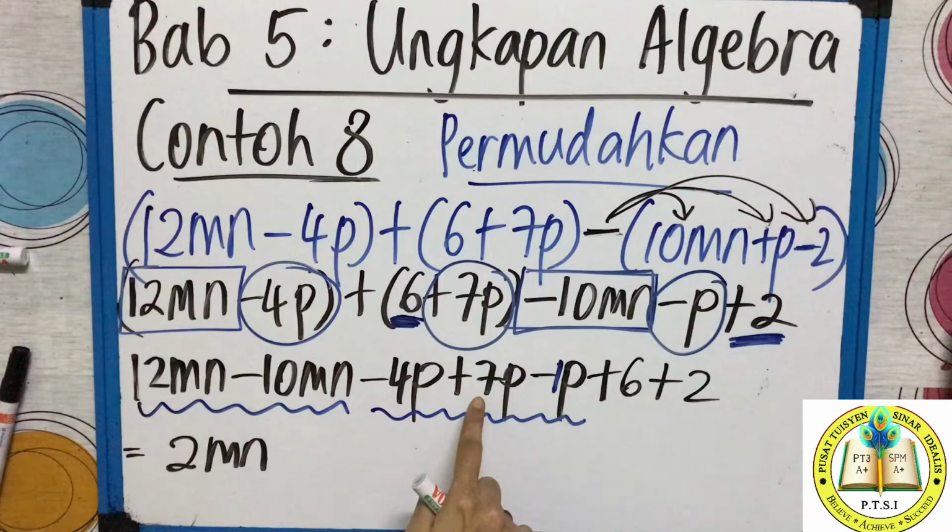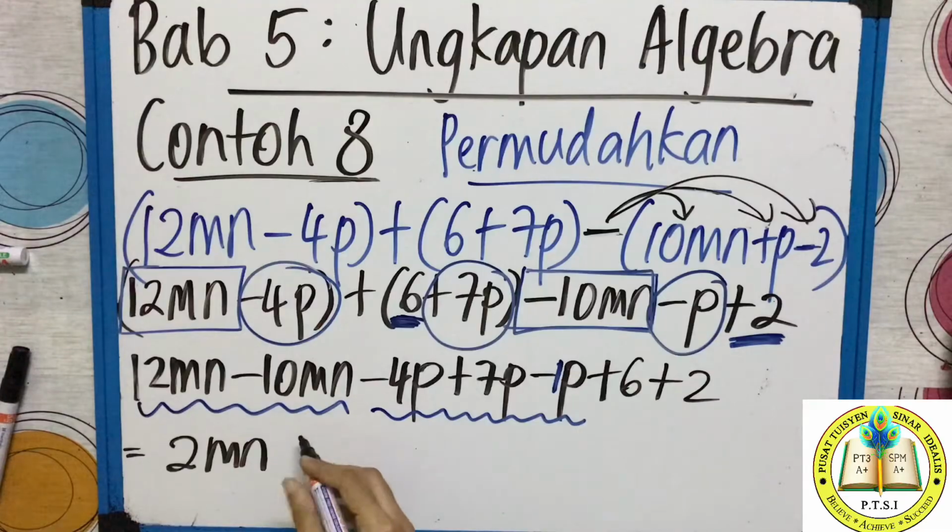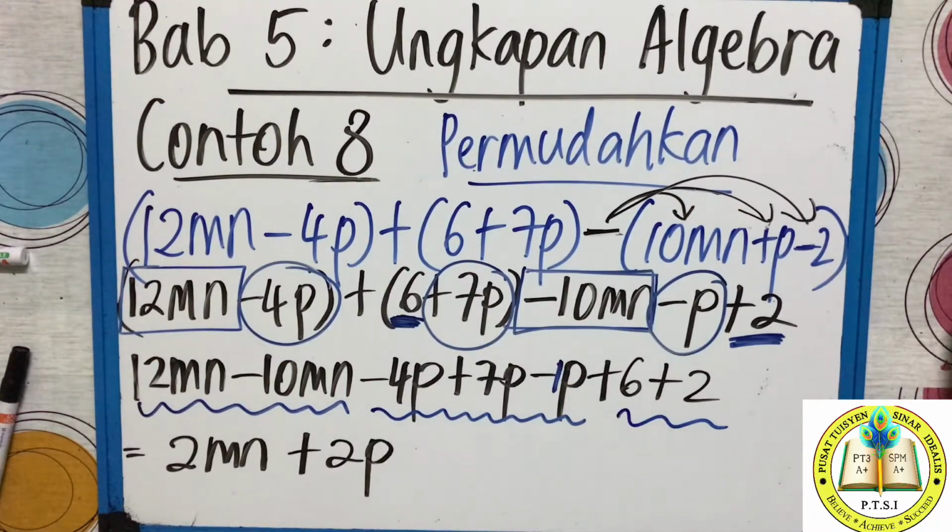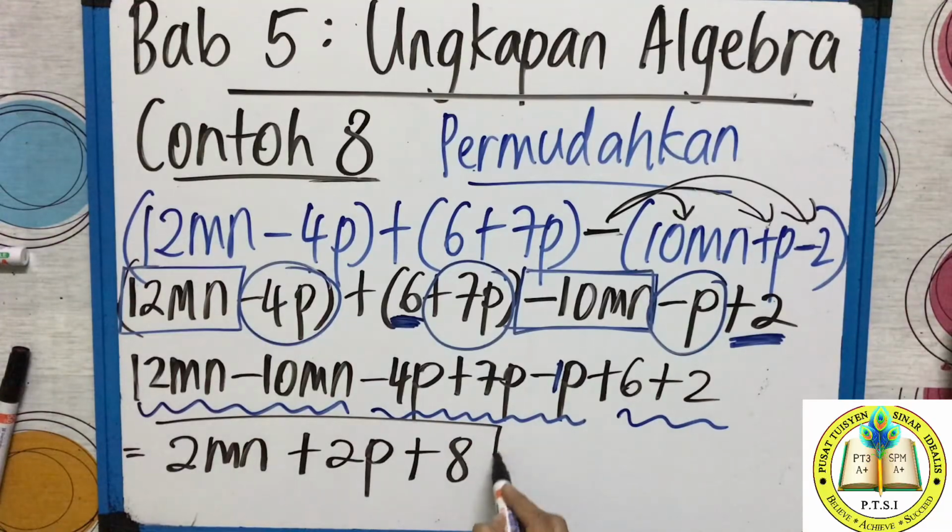So negative 4 plus 7 minus 1. What do you get when you press the calculator? You get positive 2p. And the last one, this one, number you solve. 6 tambah 2, berapa kamu dapat? 8. Positive 8.